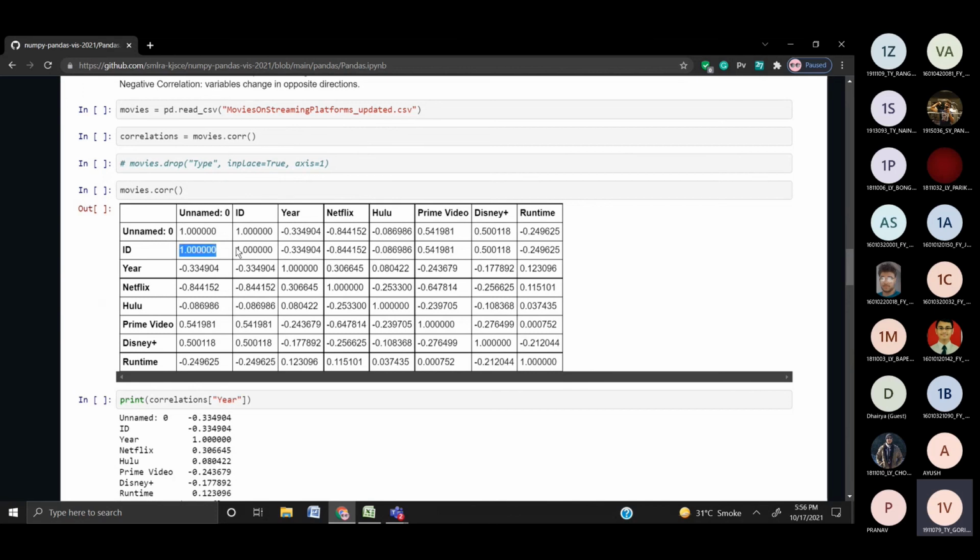As you can see, ID is related to ID. The first observation is that all the diagonal values are always 1, because each variable is related to itself, just a one-on-one relation. The other things it shows is how year is related to Netflix, like how the movie reviews for Netflix have gone up or down during the years. How Prime Video is related to Netflix, how Disney Plus is related to Prime Video. All of these things are shown here.